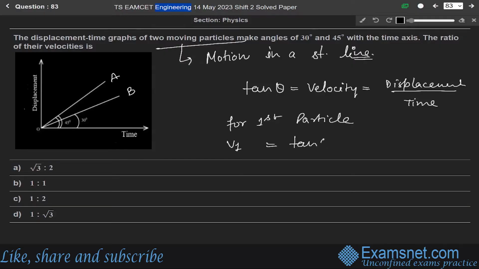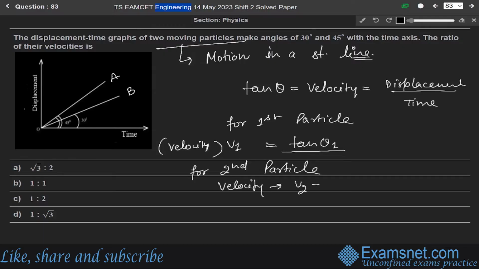For the first particle, V1, the velocity of the first particle, will be equal to tan theta 1. And for the second particle, the velocity V2 will be tan theta 2.